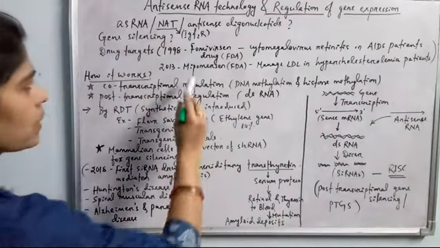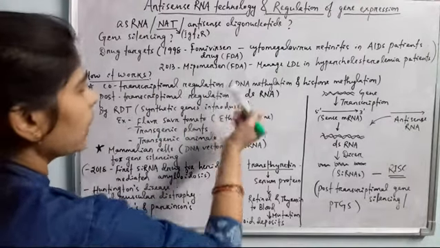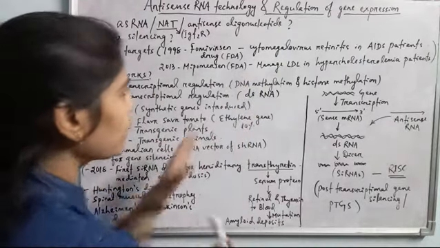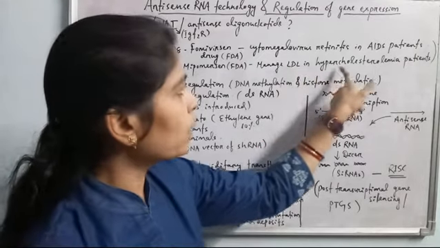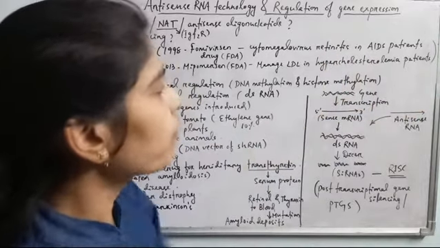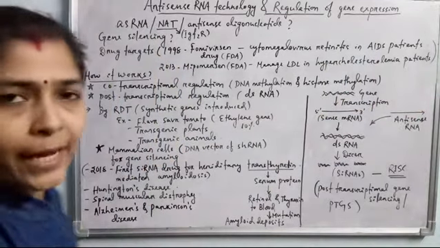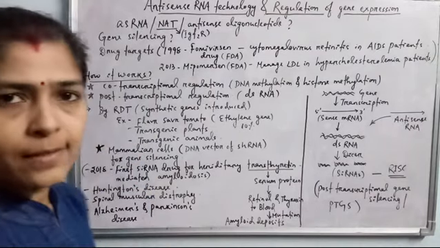Another example is Mipomersen, applied in 2013. It is also approved by the FDA, and it manages the LDL, low density lipoprotein, count in hypercholesterolemia patients. So these are the two applications which were first utilized for the treatment of patients by application of antisense RNA technology.